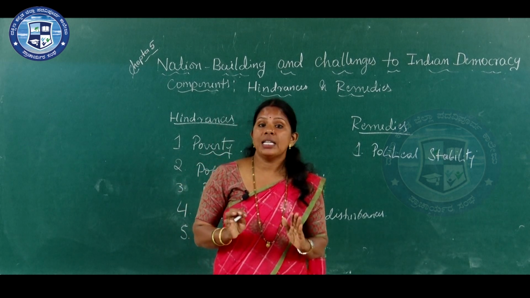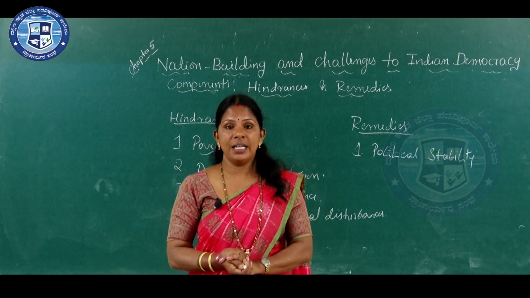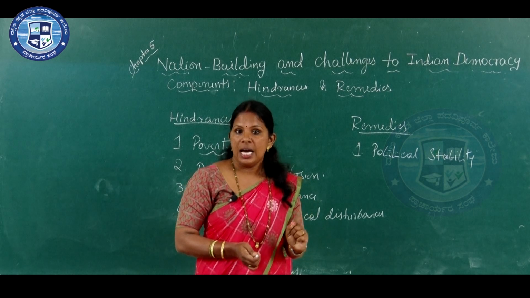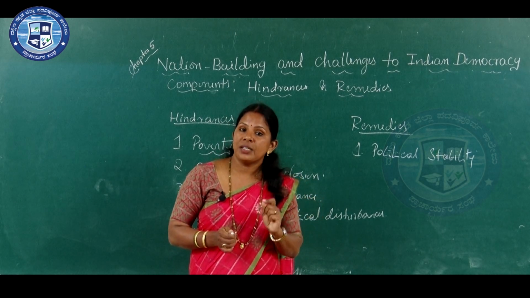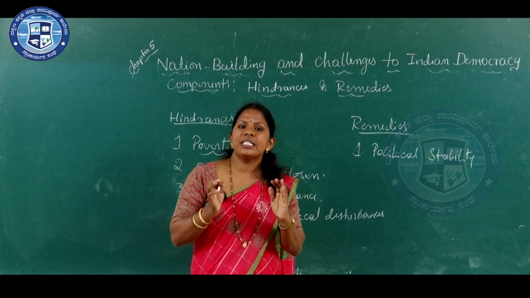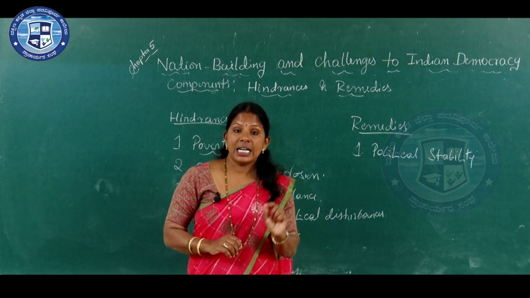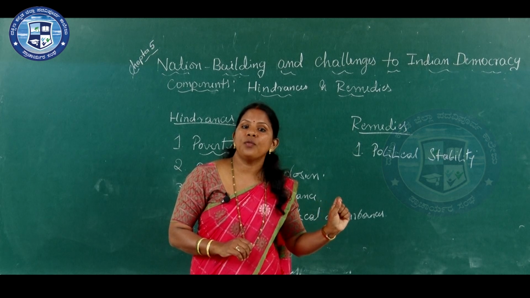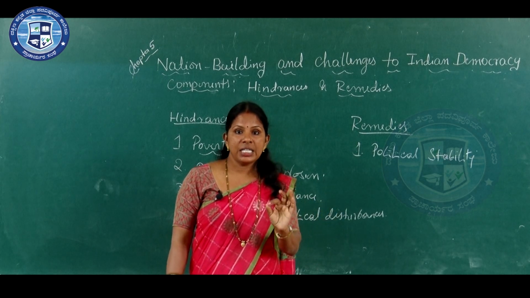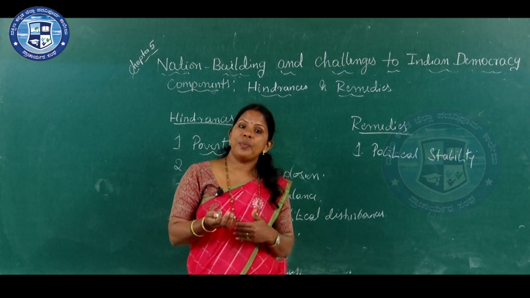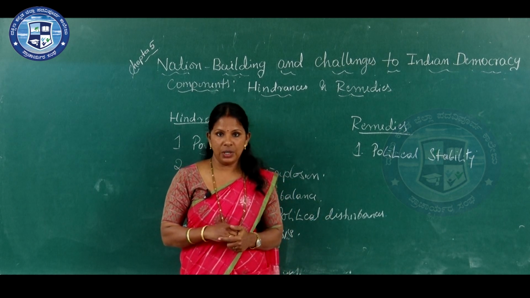In order to establish a stable government in India, there is a Constitutional Review Commission, headed by Justice N. Venkatachaliah, which has given a fruitful suggestion, and that is the constructive vote of no confidence system. This system is under practice in some of the countries of the world.